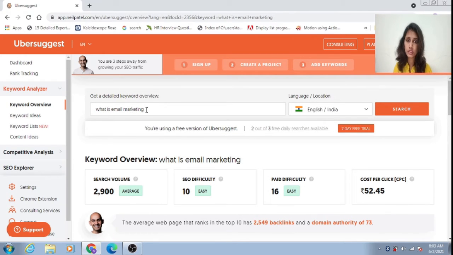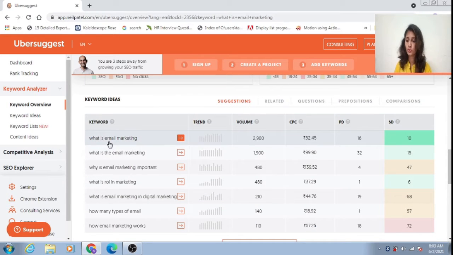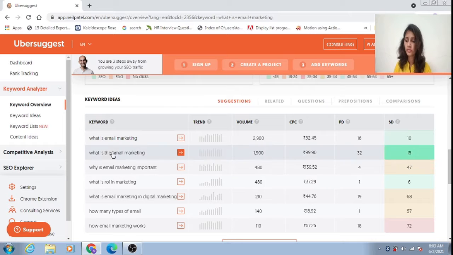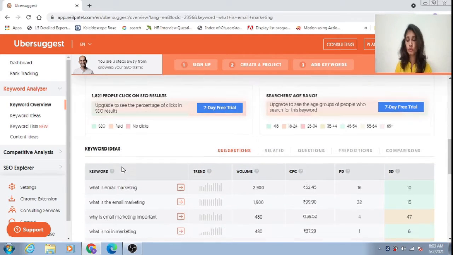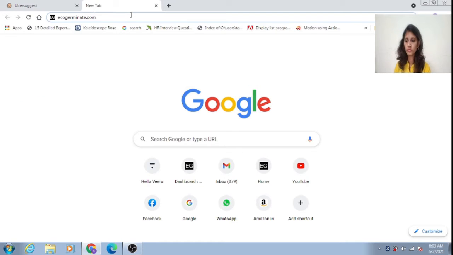Say, what is email marketing, and there are more suggestions given here: what is the email, what is email marketing, why is email marketing important. So there are so many keyword suggestions given below. You can also choose one of those and start writing your blog on that topic. Now let me go to my own website.